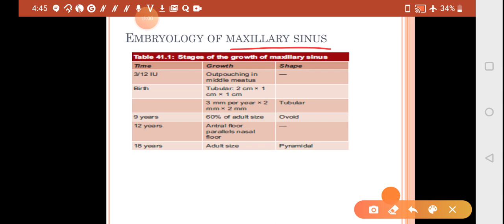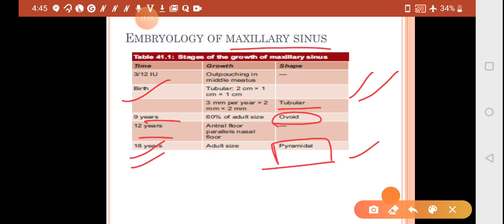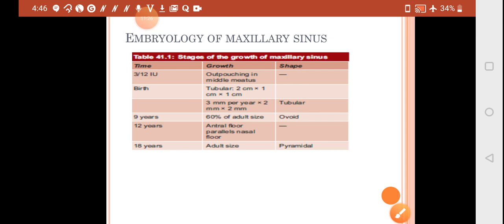So at birth it is going to be tubular in shape. Then at the age of 9 years and even at 12 years it remains ovoid in shape, and at the age of 18 years it is pyramidal. So in adults the question might be asked that the shape is pyramidal, but at birth the shape is tubular, and in between age it is ovoid. So you have to remember this thing.